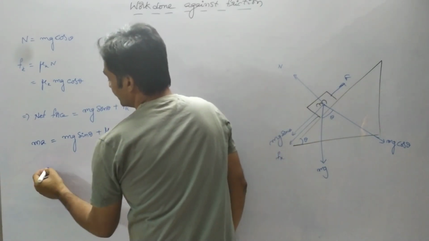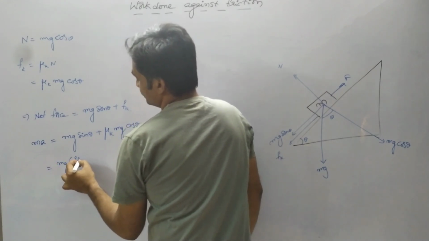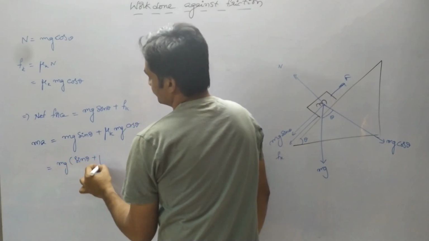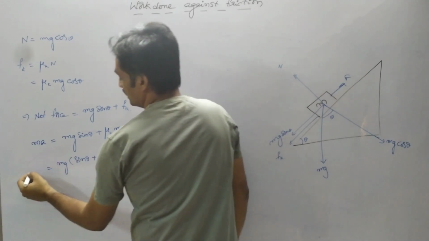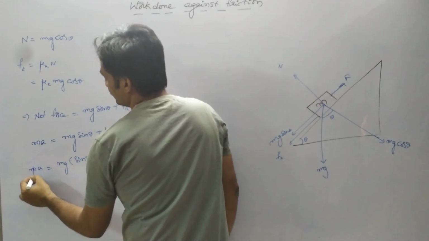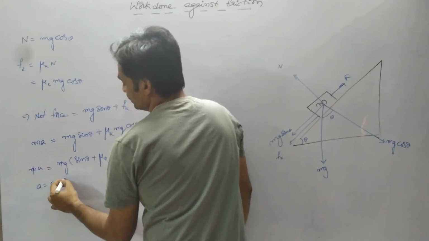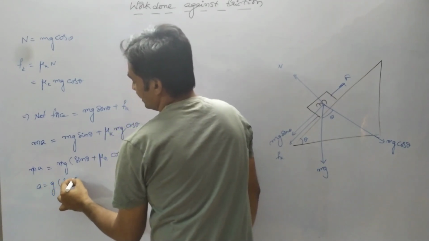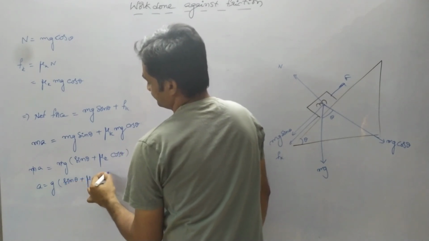So here we can take mg as common, then we can represent it as mg into sin theta plus mu suffix k into cos theta. As m gets cancelled on both sides, we have a equals g into sin theta plus mu suffix k into cos theta.